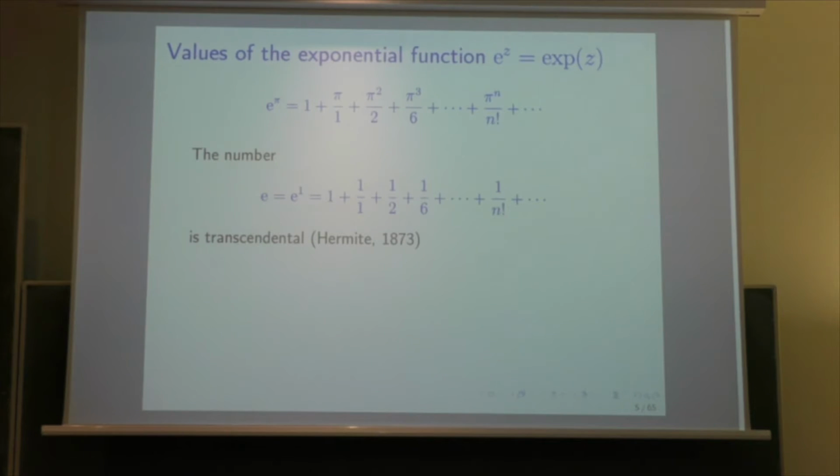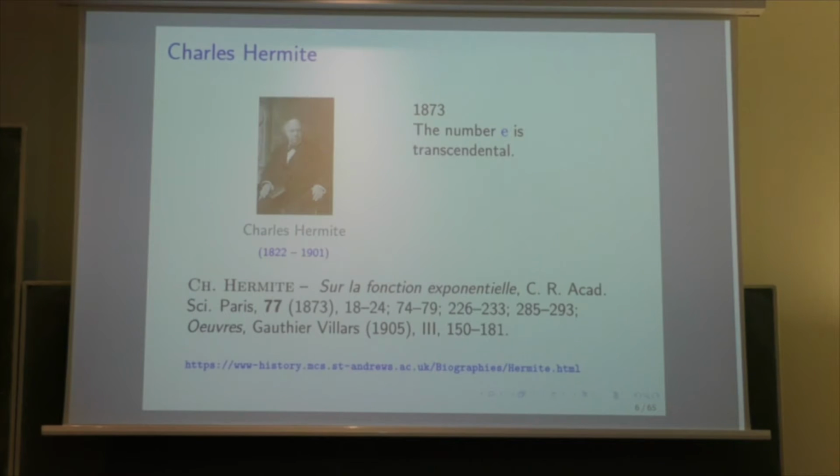The exponential function takes some values which are transcendental, and the basic example is e, exponential of 1, which is a transcendental number as was shown by Hermite in 1873. Of course, the exponential function takes also rational values. If you take exponential of log 2, you get 2, and exponential of i pi is -1. So we have to know when the exponential function takes algebraic values or transcendental values.